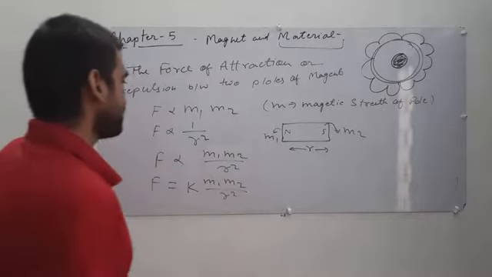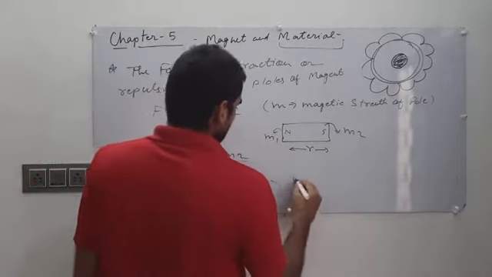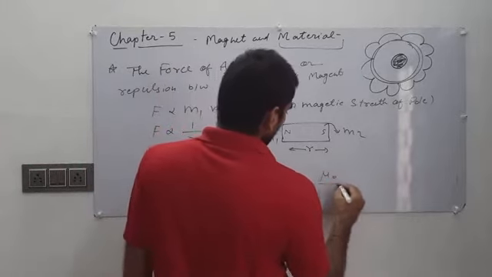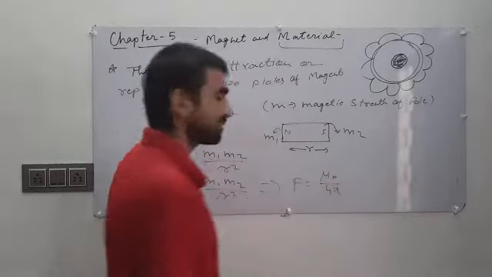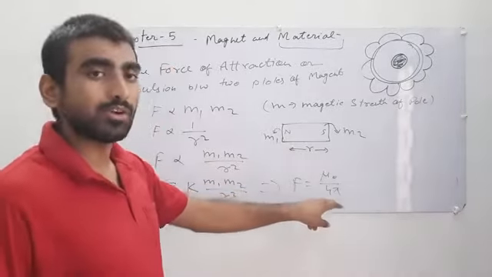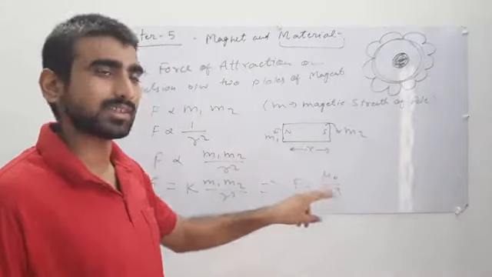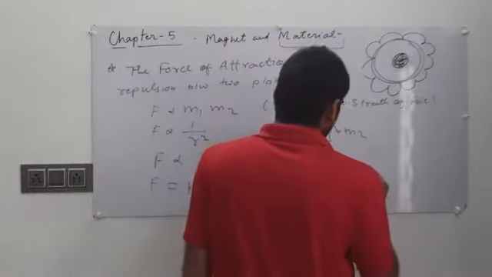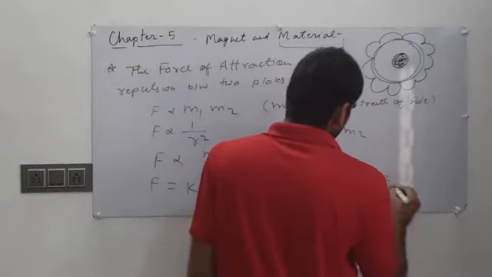Now this k is mu naught upon 4 pi. And what is the value of mu naught upon 4 pi? The value of mu naught upon 4 pi is 10 to the power minus 7. So F equals 10 to the power minus 7 times m1 m2 upon r square.